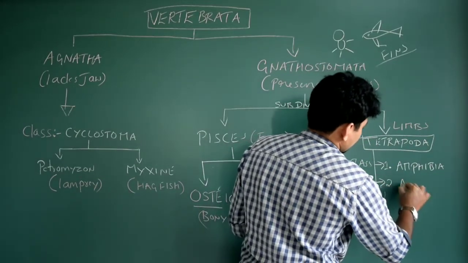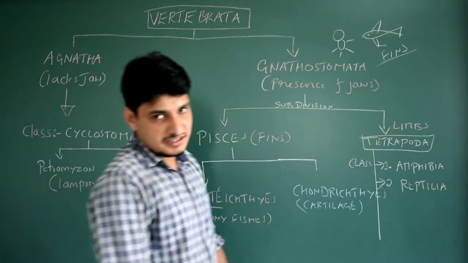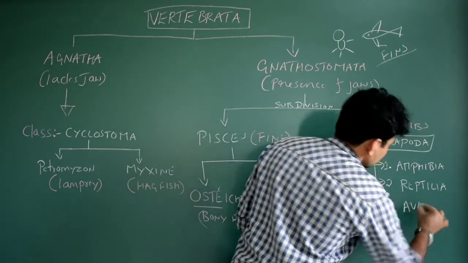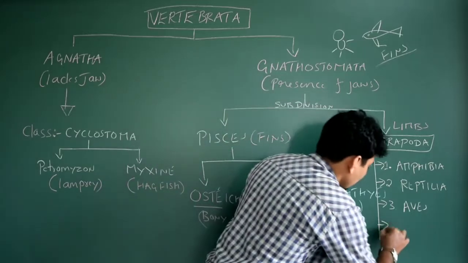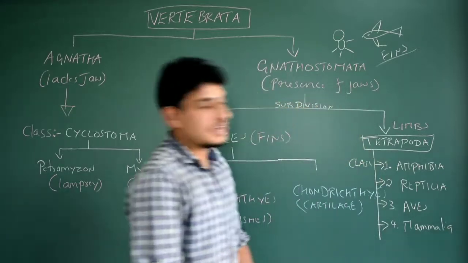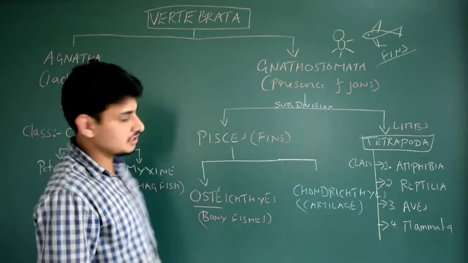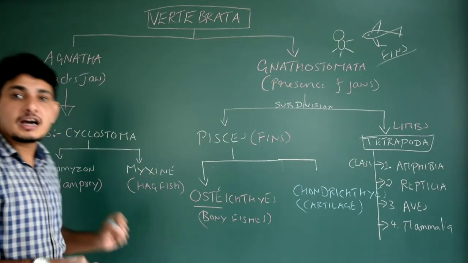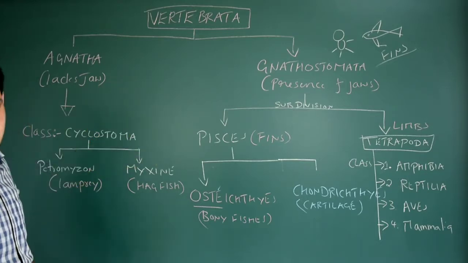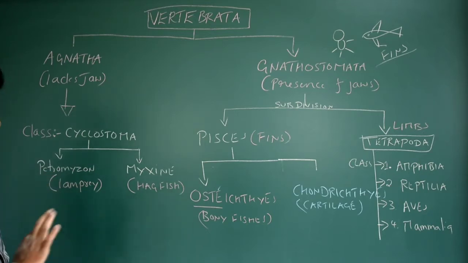Second one is Reptilia: reptiles, snakes, crocodiles. Next, the third one is Aves. Aves means birds. The fourth one belongs to mammals, or Mammalia. See, these are the 4 classes which belong to the Tetrapoda division or subdivision. Got it? So this is the classification. You have to remember each and everything to avoid confusion in the later phase, particularly after 1 or 1.5 years when you recall this, you forget. That's it. So listen, understand it carefully, then it's very simple practice. No confusion, nothing else.